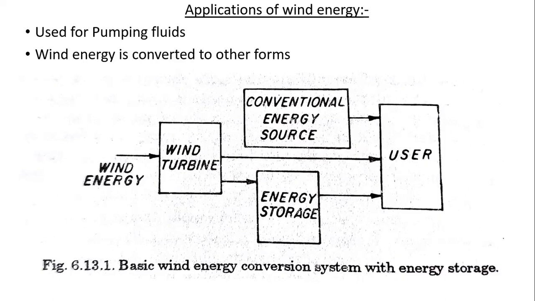Okay, so while we are storing or converting this wind energy into other types of energy, some energy may be lost.